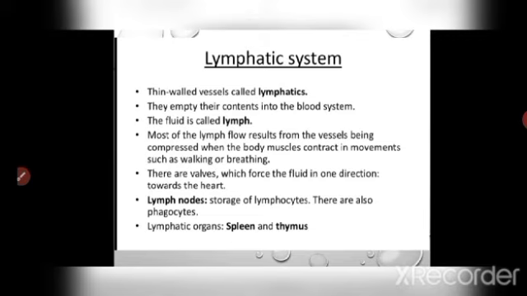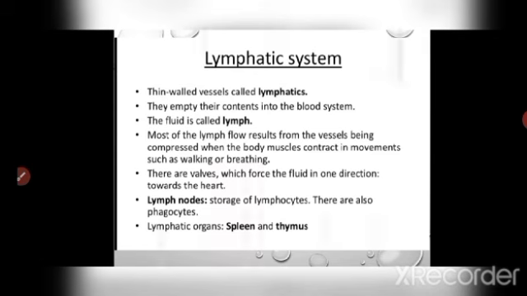Most of the tissue fluid gets back, that is reabsorbed into the capillary at the venous end to complete the blood volume. The rest 10% fluid flows through a system of fine thin walled channels called lymphatic capillaries of lymphatic system. This tissue fluid on entering lymphatic capillary is called lymph.